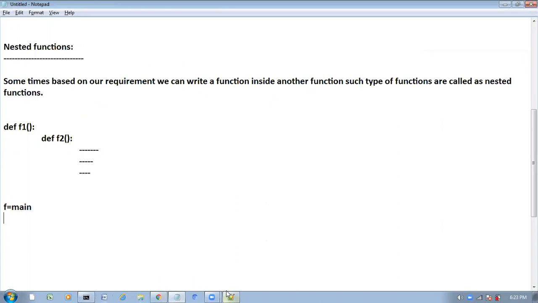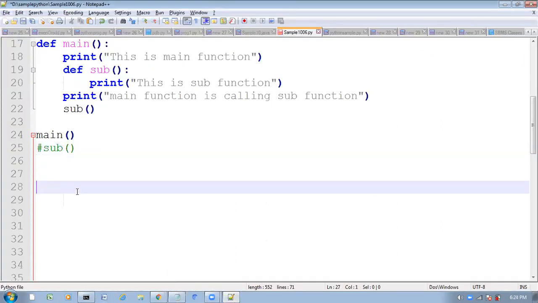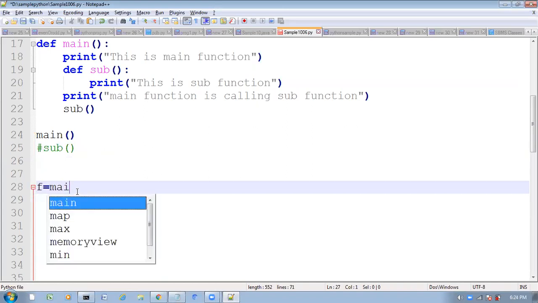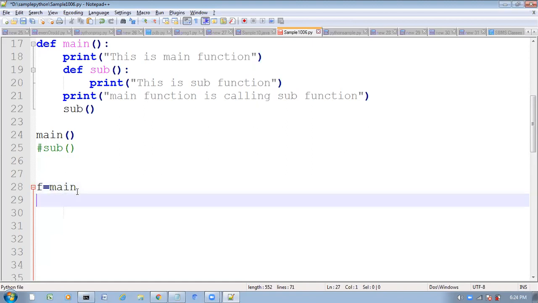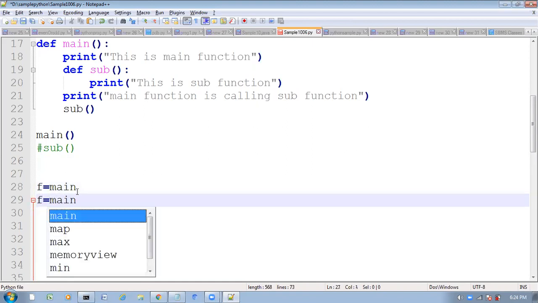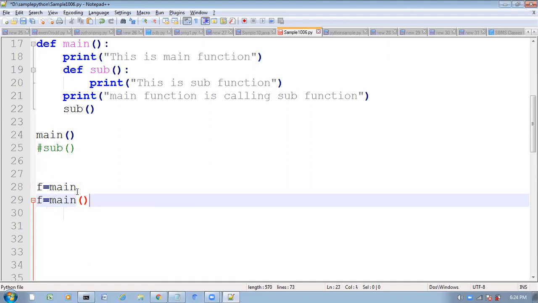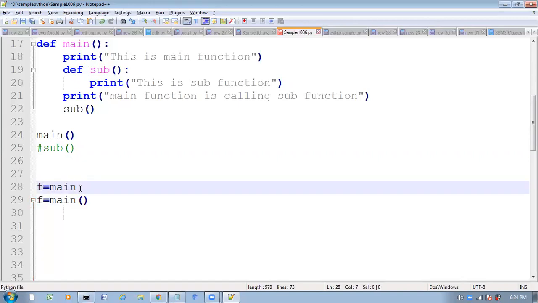Okay, I will write it here otherwise. f is equal to main, f is equal to main function. What is the difference between these two? There may be a chance to ask in interview. Here, observe very carefully. Very, very important point, this one. What is the difference between these two?